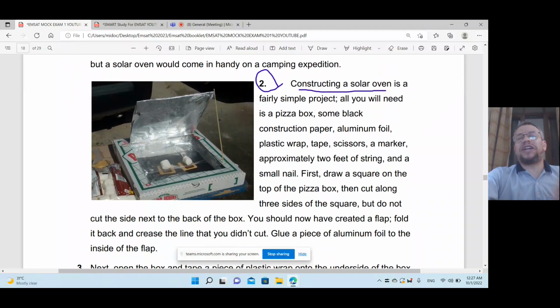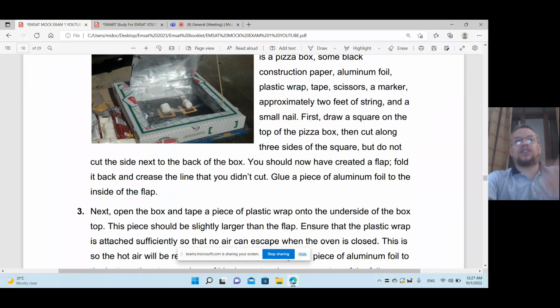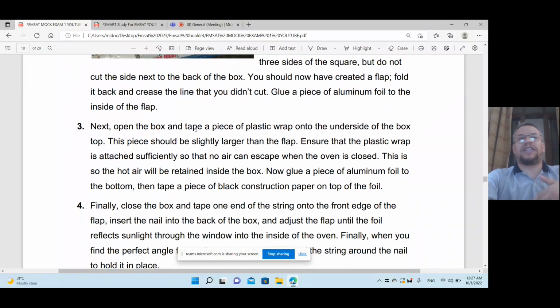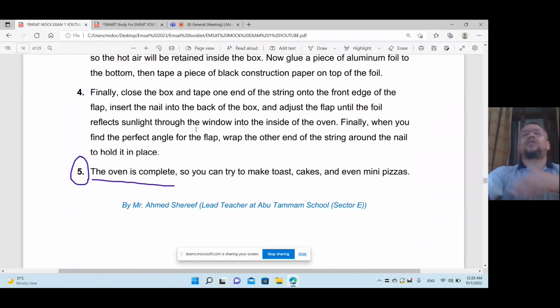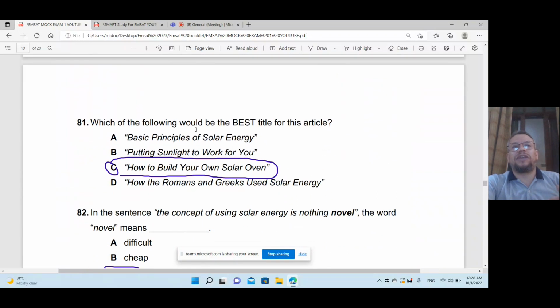So if I see paragraph 3 about the same, it will be, yes, next to open the box and so on, steps of building, finally do so and so. So it's about the oven is complete. So it's about how to build an oven, solar oven. So it's about what? How to build your own solar oven.